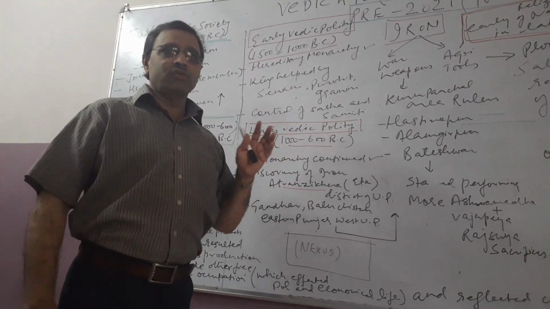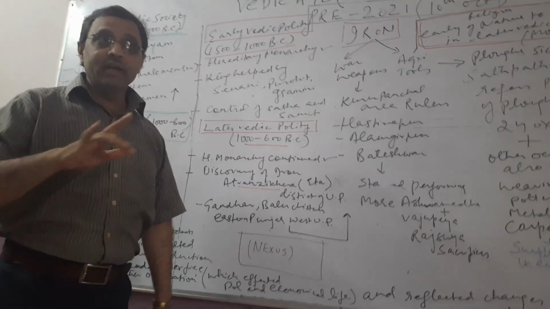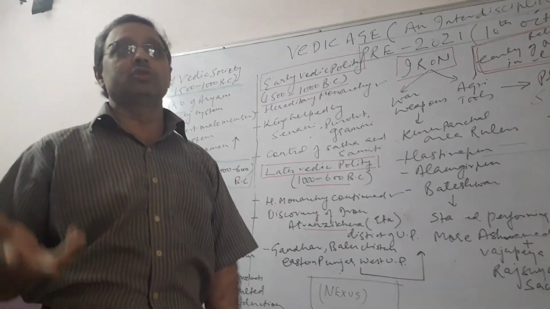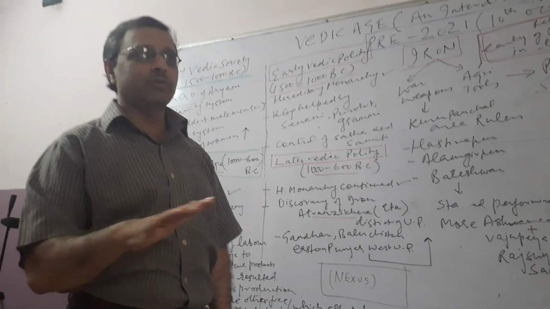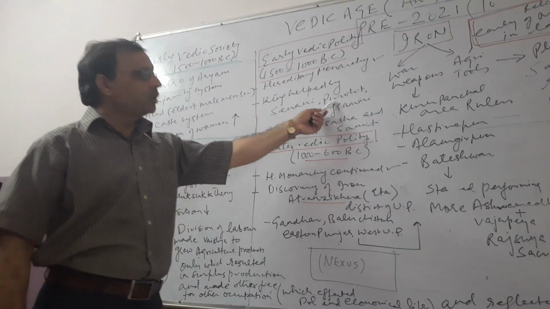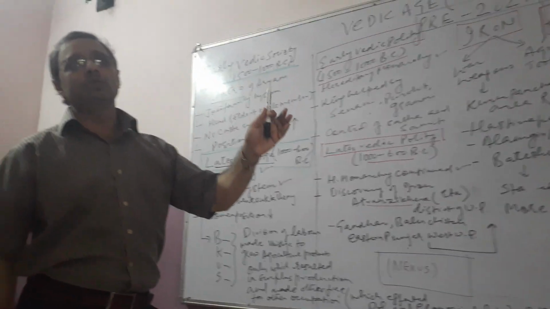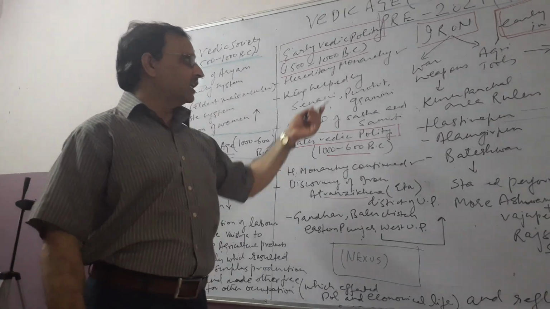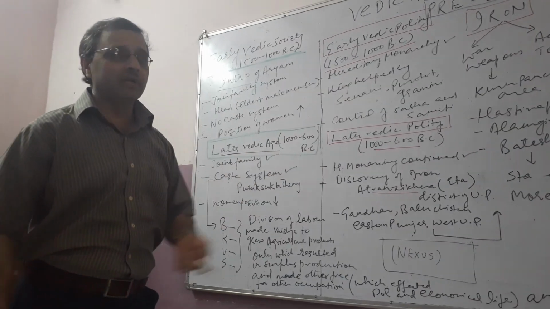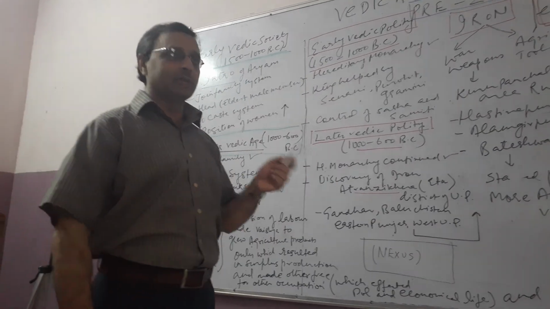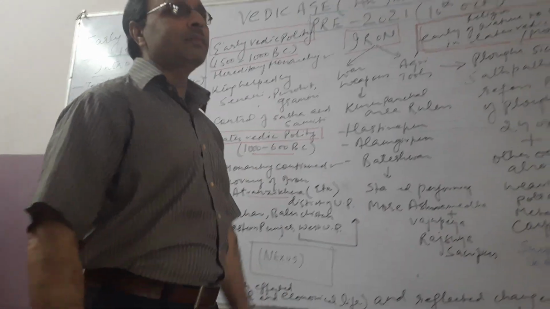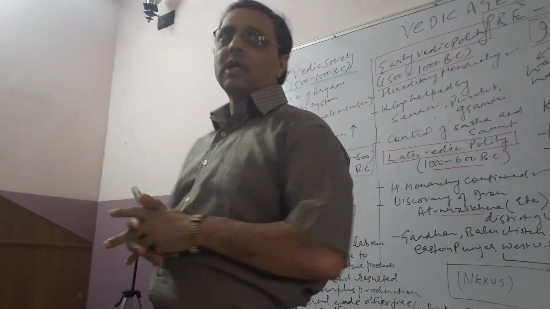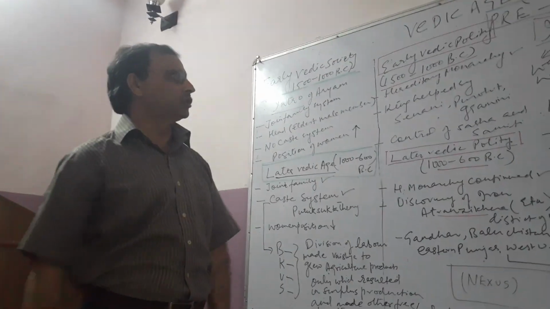Wars were only fought for the possession of cows. The concept of war for territory emerged only in the later Vedic age, when the concept of Rashtra was there. Initially, wars were only for cows. Then the Purohit, the person who used to perform prayers, religious sacrifices and ceremonies in the name of the king, so that the king could get victory in the wars. The Purohit's place was very important. And one was the Gramini, the village head. So with the help of these three officials, the king used to run the administration.